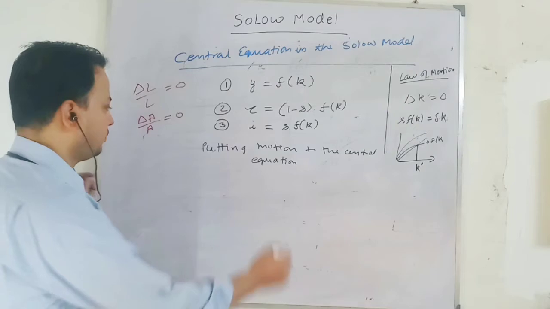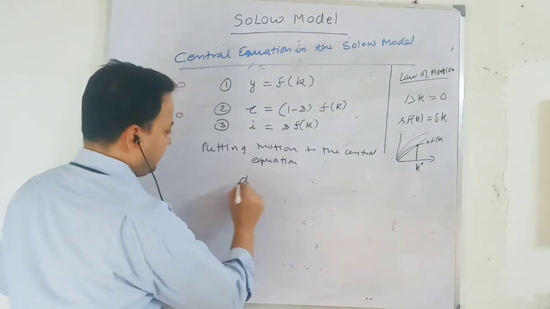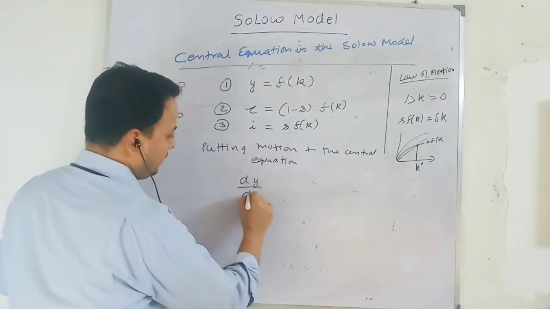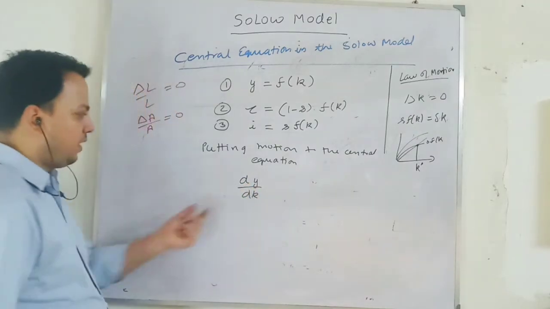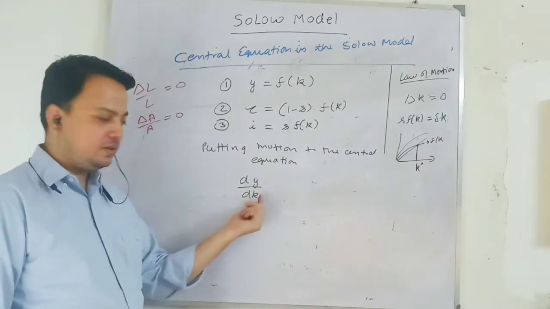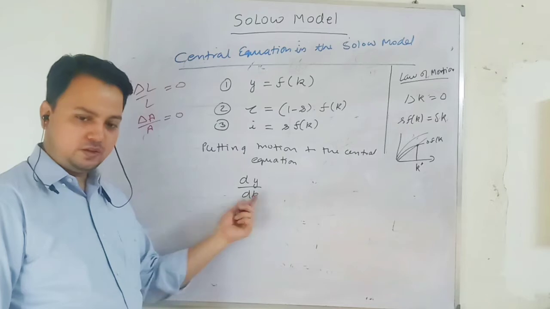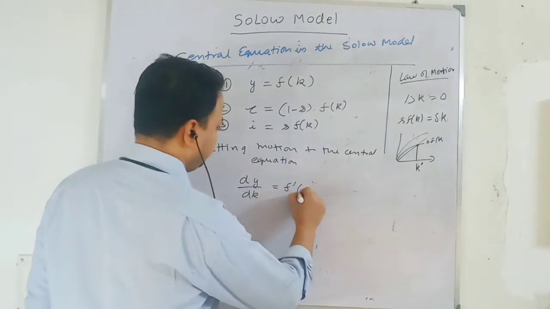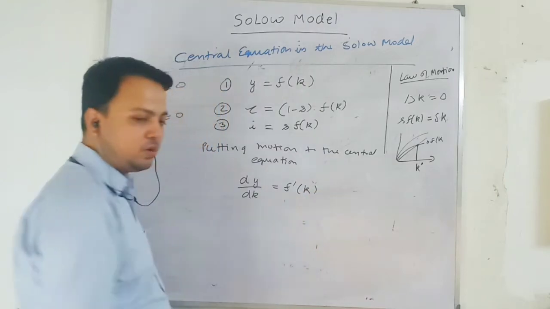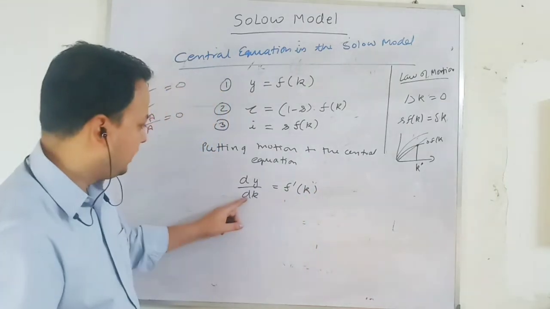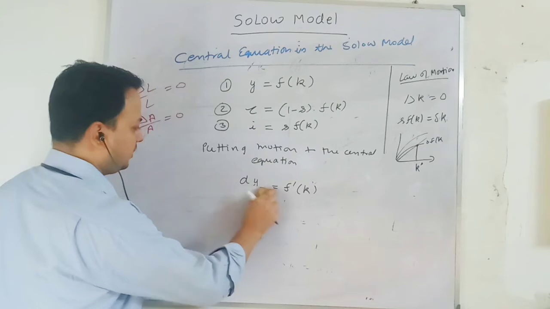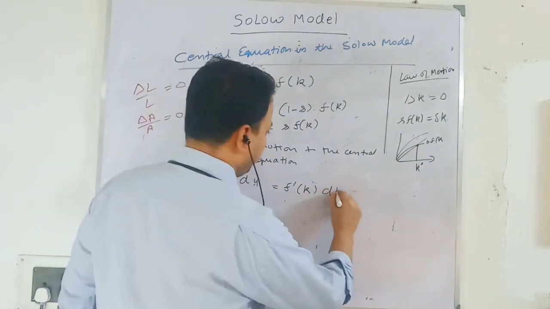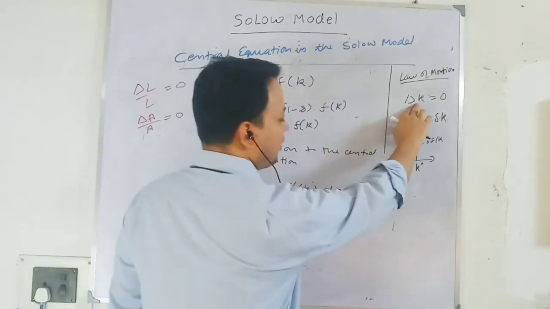D. Okay. So the change in output per worker, due to change in capital per worker, you can remember this, is equal to f prime, which is the marginal product of capital per worker, times the change in capital stock per worker.